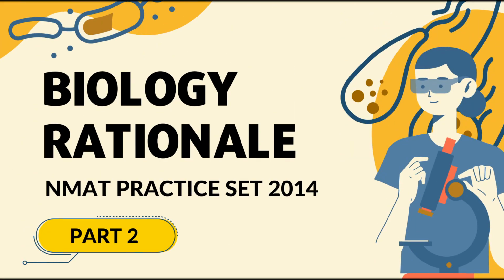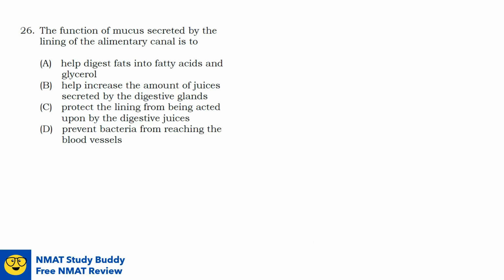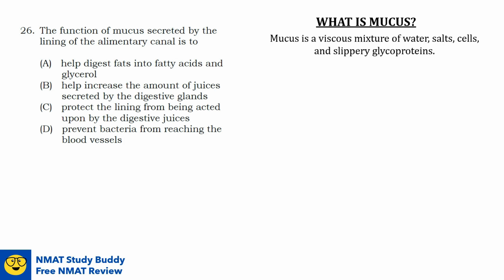Let's start. Question number 26. The function of mucus secreted by the lining of the alimentary canal is to blank. Let us first define what is mucus. Mucus is a viscous mixture of water, salts, cells, and slippery glycoproteins. In the mouth, specifically in the saliva, it serves as a lubrication for easier swallowing and protection of gums against abrasion.